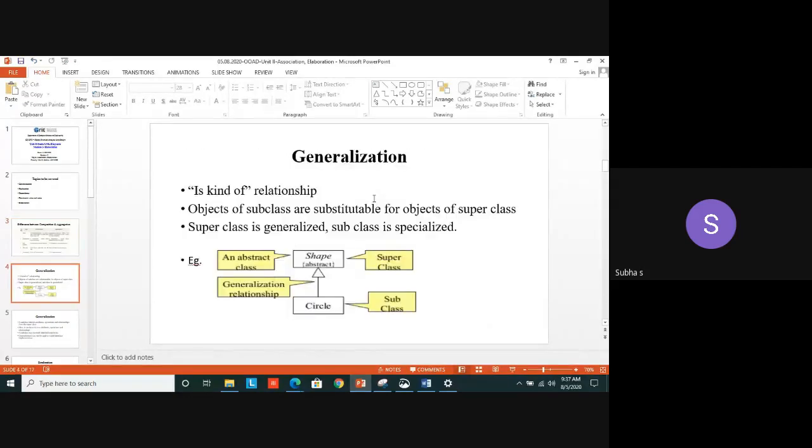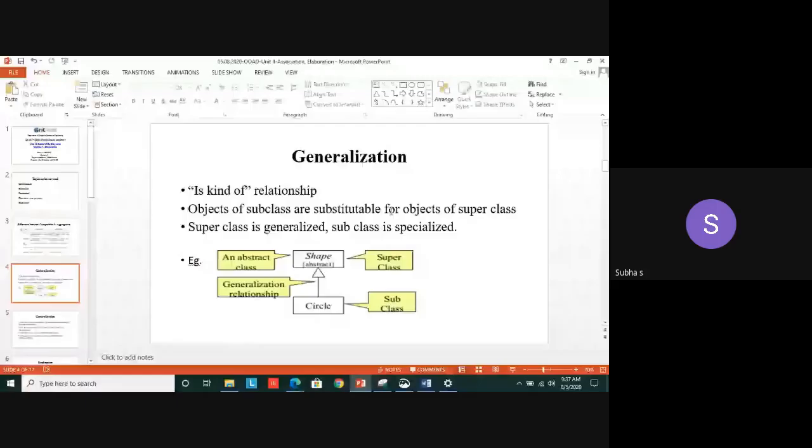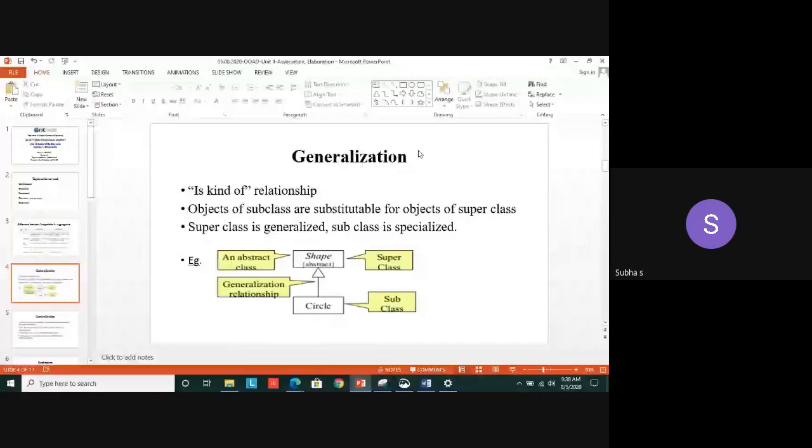So we move on to another kind of relationship, generalization, and then realization. As told earlier, you have to remember the notations for all these terms: how aggregation is denoted, how composition is denoted, how generalization is denoted. All are implemented in the class diagram that we are seeing. Now this generalization is denoted by an arrowed line, a line with an arrow mark.